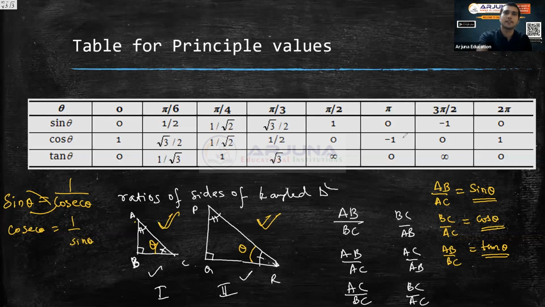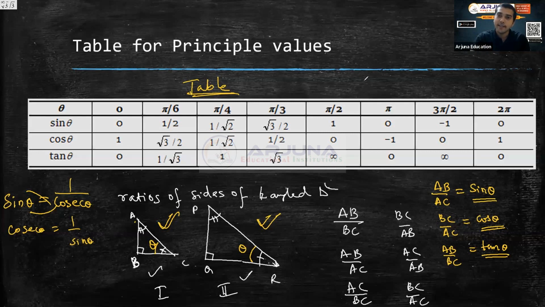We will discuss whenever that comes, why I'm telling like that. And also this table you have studied before, right? So there are values, only principal values are there for you. What are the principal values? 0 degree, then you have 30 degree, 45 degree, then 60 degree, then 90 degree.